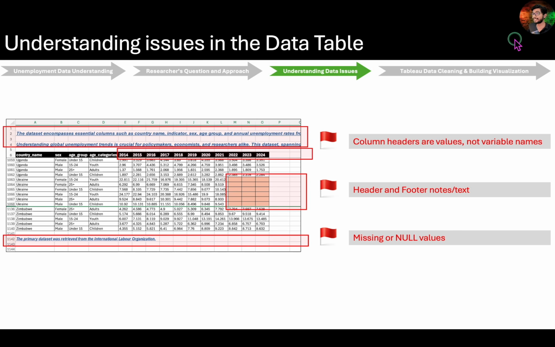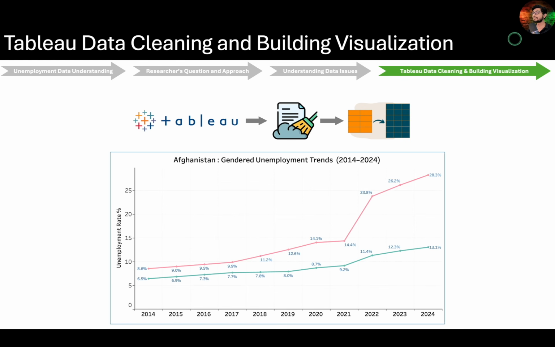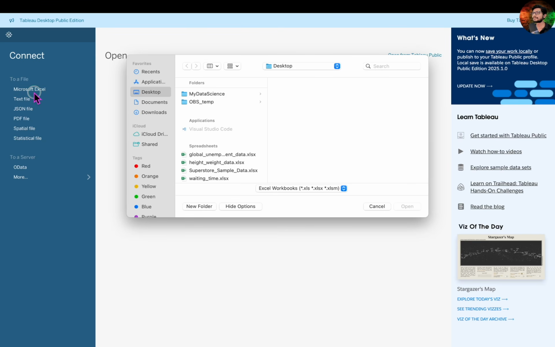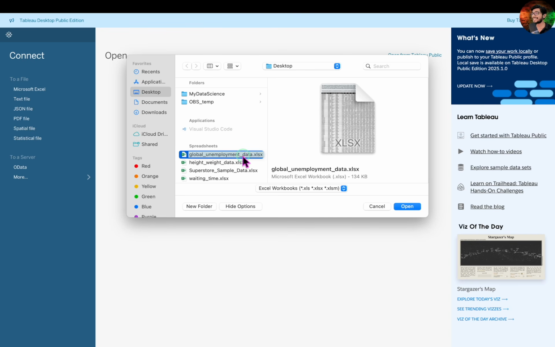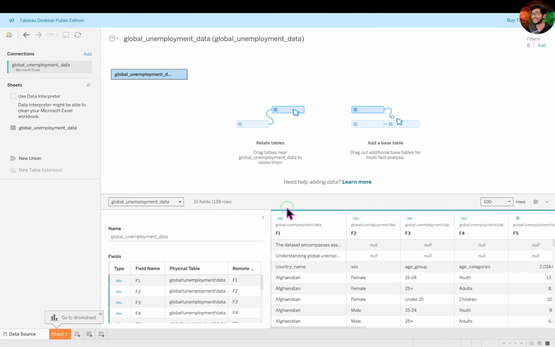So without further delay, let's proceed to Tableau, import the data and begin by tidying the data and eventually building a visualization. To begin, open Tableau Public and select Microsoft Excel as a data source. Locate the file named Global Unemployment Data on your PC, select it and click the Open button. Once you are in, let's hide this metadata section for now by clicking on this horizontal drop-down.